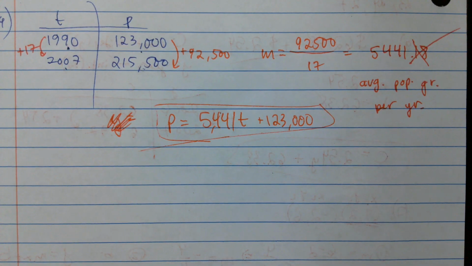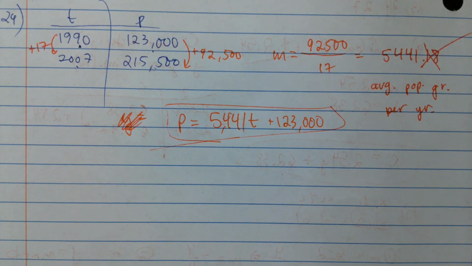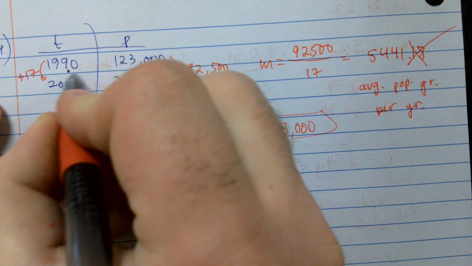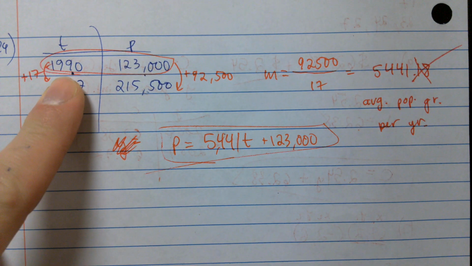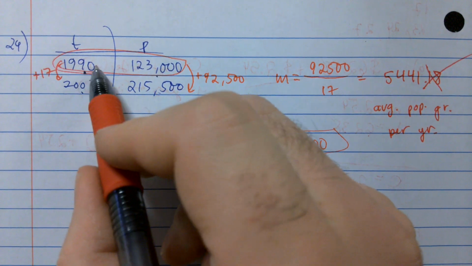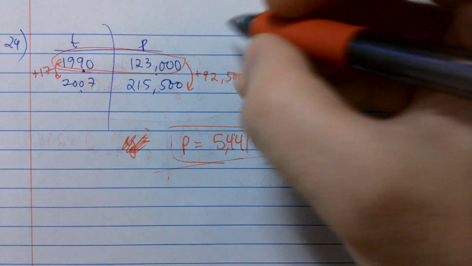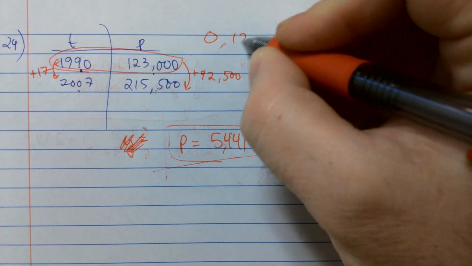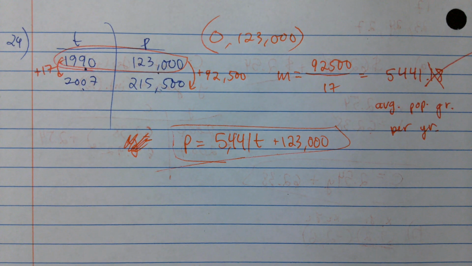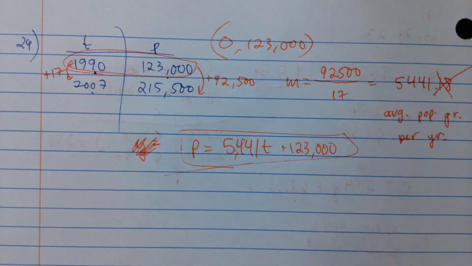Right? Because the context of this problem is talking about the population since 1990, which means this point here is like my y-intercept. The start of this study, if you want to call it that, is at 1990. So this might as well be 0, 123,000. Okay?